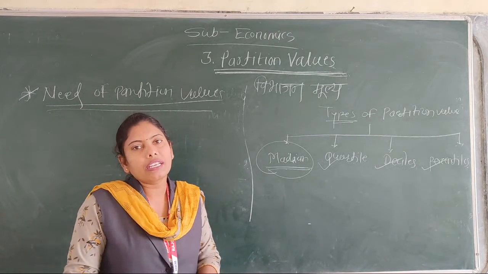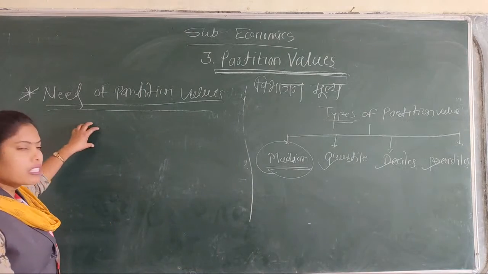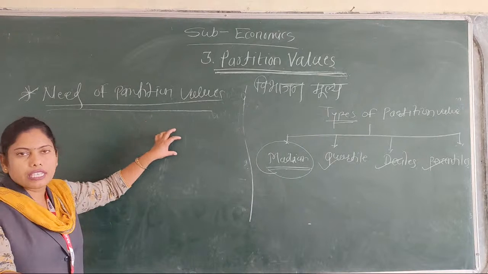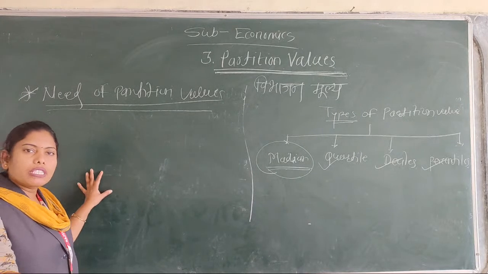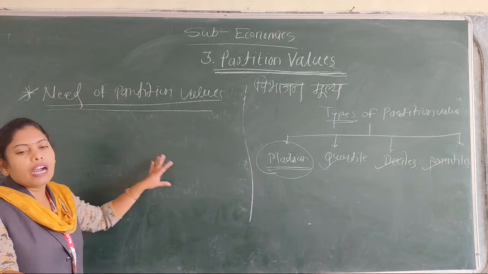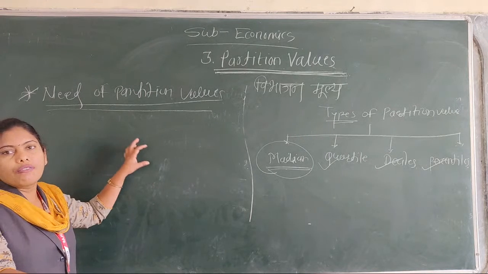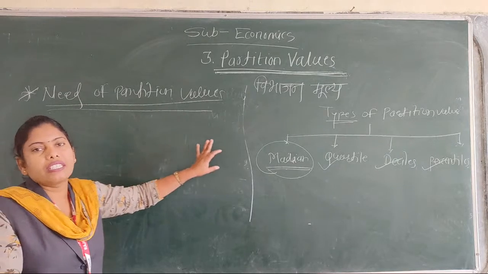ओके, listen carefully. पार्टिशन व्हॅल्यूची गरज का आहे की when data consists of the extreme value on the lower side, also the higher side in magnitude, and such values are known as the outlier.